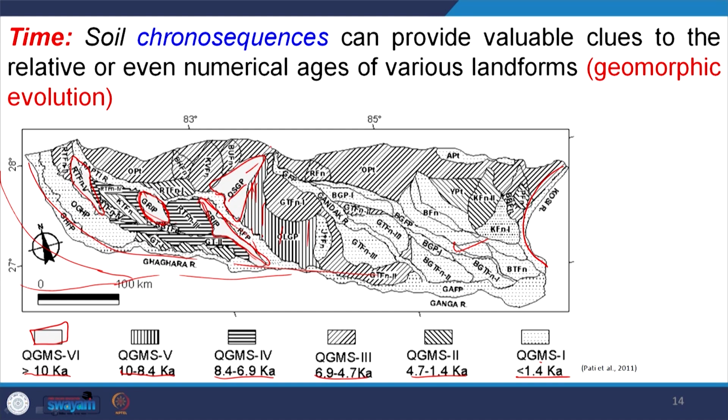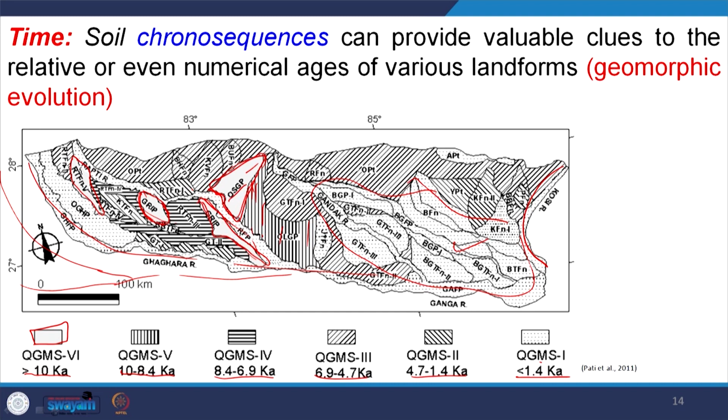The geological processes acting here are younger geomorphological processes, and here they represent older ones. How geomorphic processes vary from one place to another can be detected by the soil chronosequence, by mapping these geomorphological events or features.